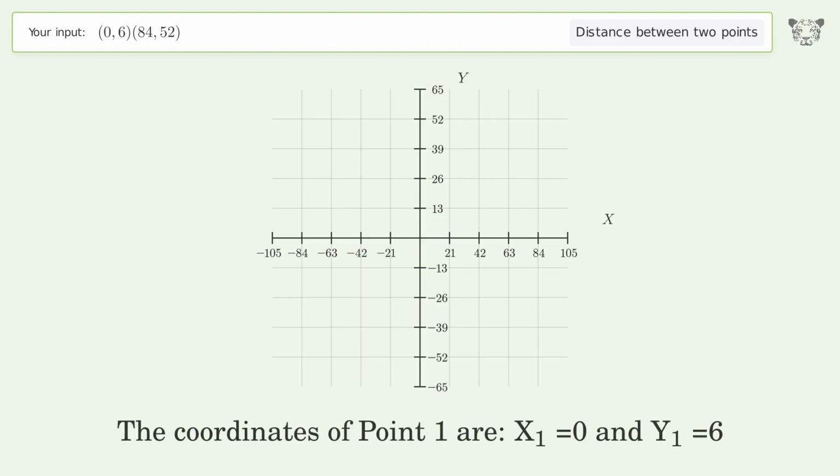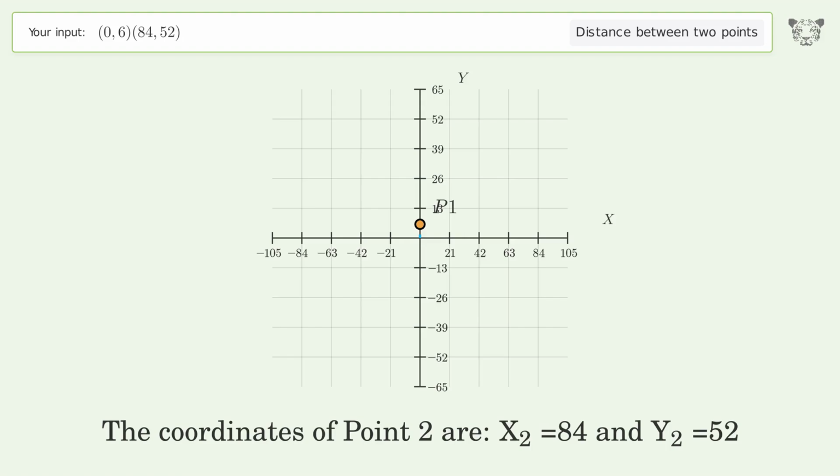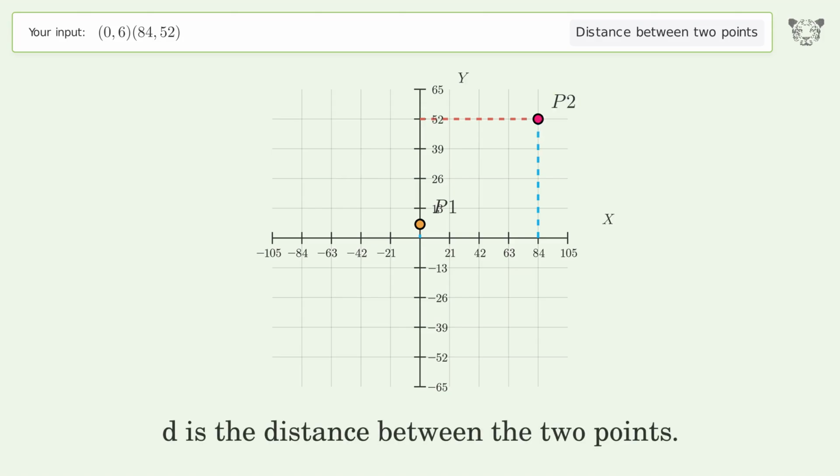The coordinates of point 1 are x1 equals 0 and y1 equals 6. The coordinates of point 2 are x2 equals 84 and y2 equals 52. D is the distance between the 2 points.